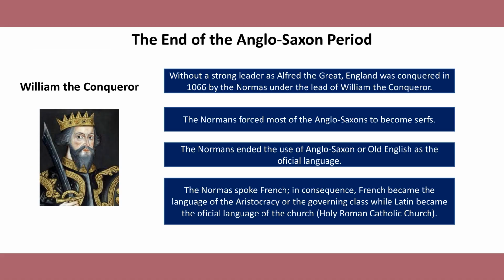In 1066, after the death of strong leaders such as Alfred the Great, England was conquered by the Normans under the leadership of William the Conqueror. This event marked the end of the Anglo-Saxon period. The Normans forced many Anglo-Saxons to become serfs and brought significant social and political changes. They also ended the use of Old English as the official language. Since the Normans spoke French, it became the language of the aristocracy and the ruling class, while Latin remained the official language of the church.